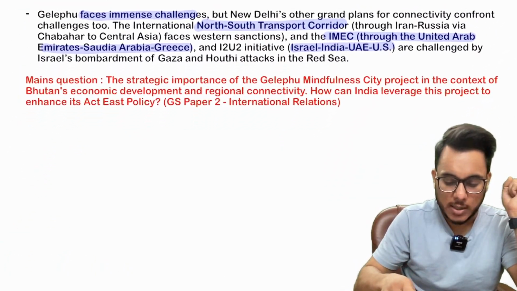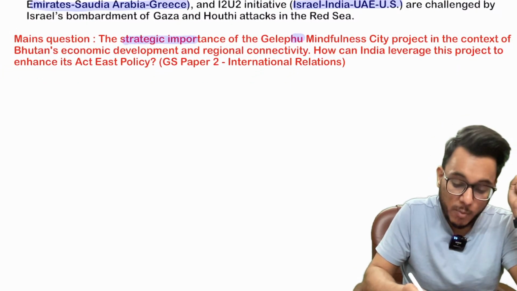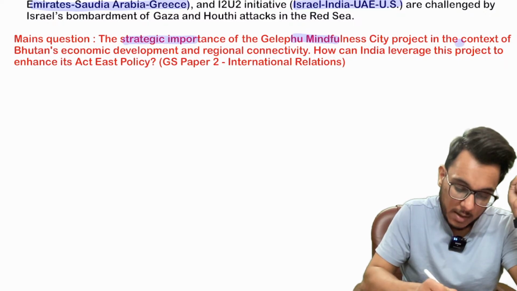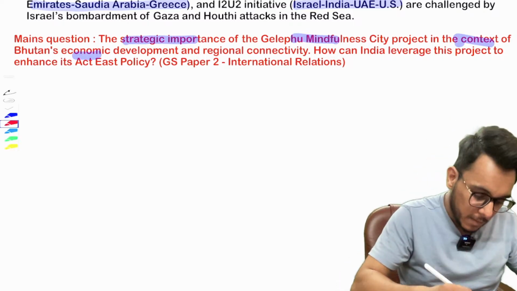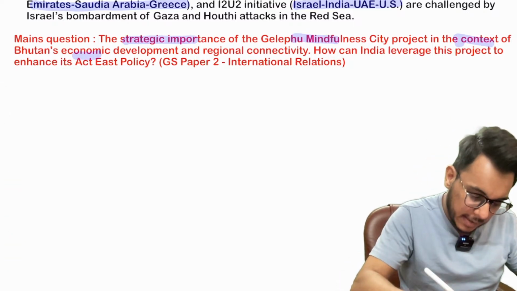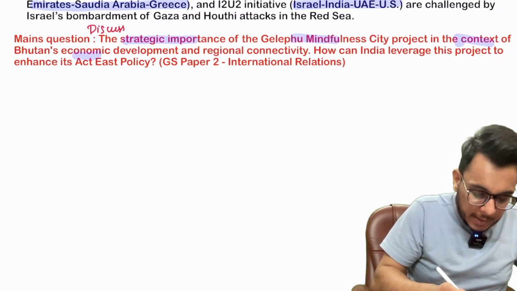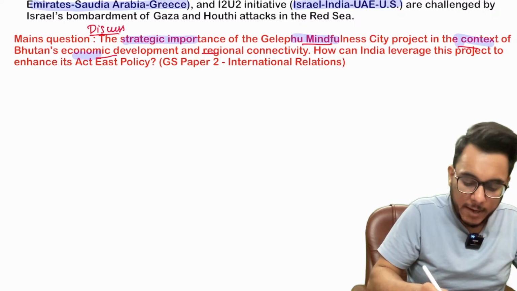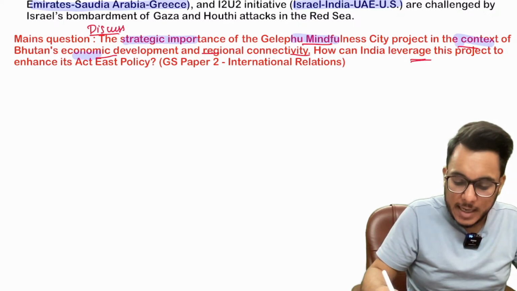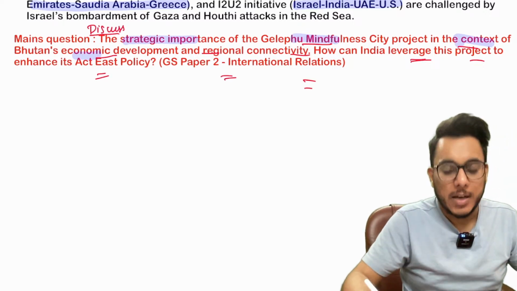Now, a mains question on this particular issue could be something like this. Discuss the strategic importance of Guelphu Mindful City project in the context of Bhutan's economic development and regional connectivity. How can India leverage this project to enhance its Act East policy? GS paper number 2, IR. Okay, so this is about it.